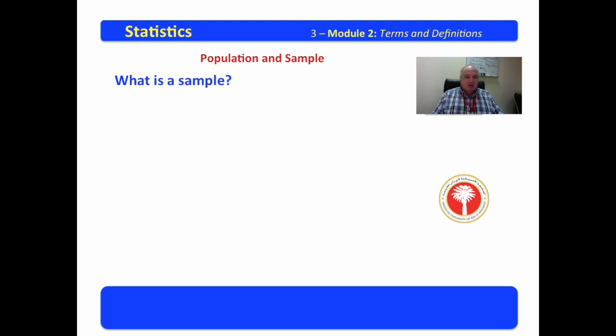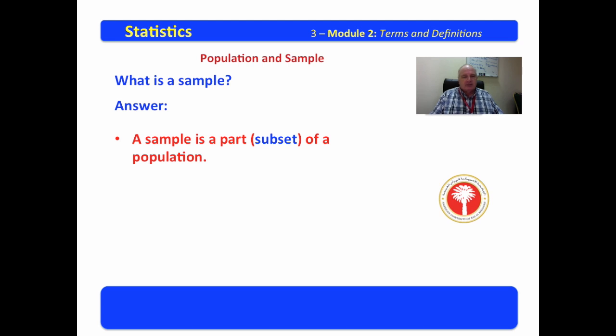What is a sample, you ask? Well, I'm glad you asked, so I will give you the answer. A sample is part of a population. If the population is a big sample space, including all the elements of interest, then the sample is a subset of that sample space.